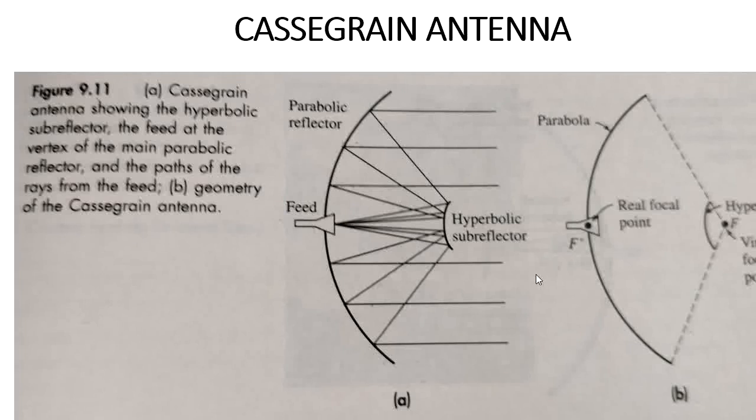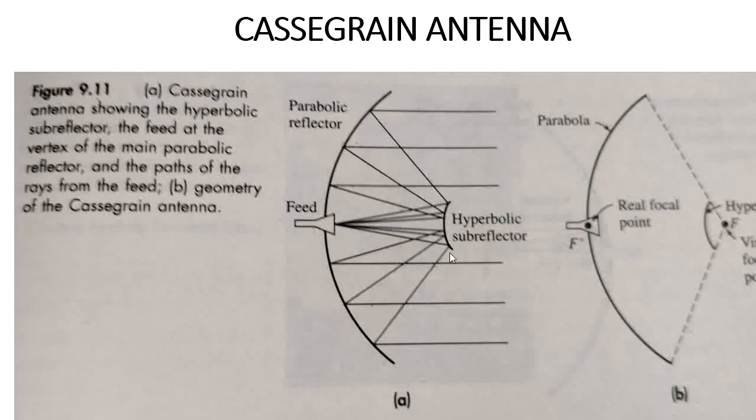As I told, if I increase the size of the hyperbolic subreflector, the distance between the feed and the hyperbolic subreflector reduces. Whenever the distance reduces, obviously it will block the aperture of the parabolic reflector.